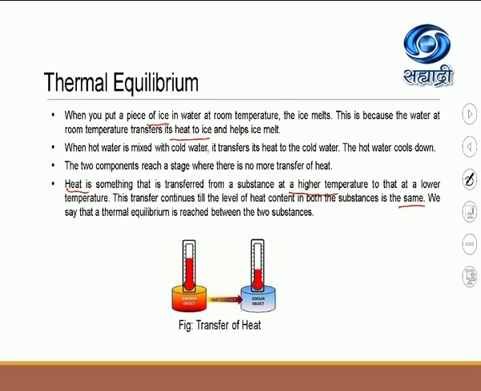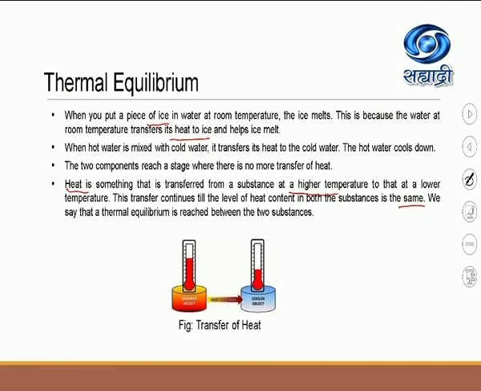Now the same thing is represented by this picture which is there in the slide. So see here, the warmer object is at higher temperature, the colder object is at lower temperature, and now see here, the heat transfer is taking place from the hot object to the cold object till the level of heat content in both the substances becomes the same.